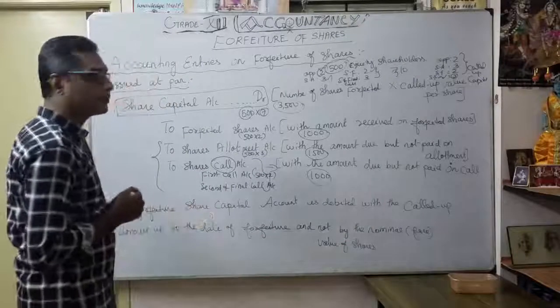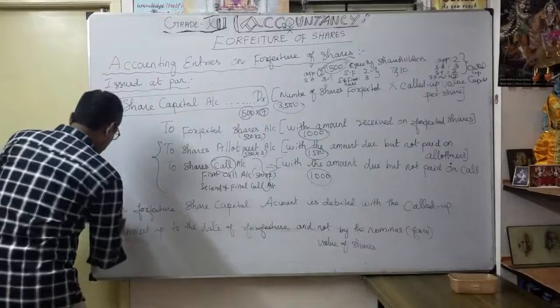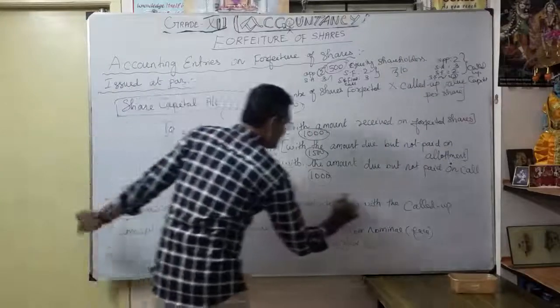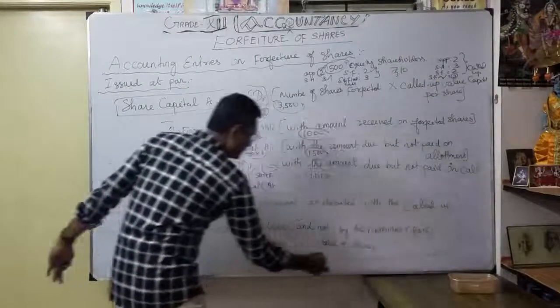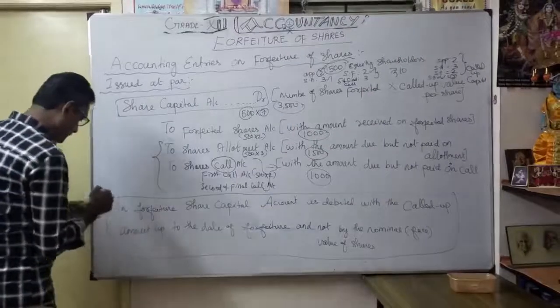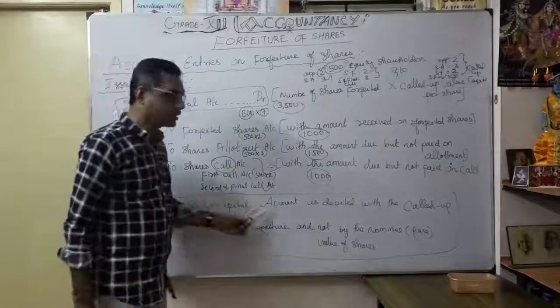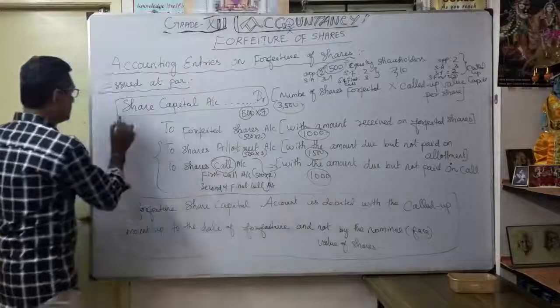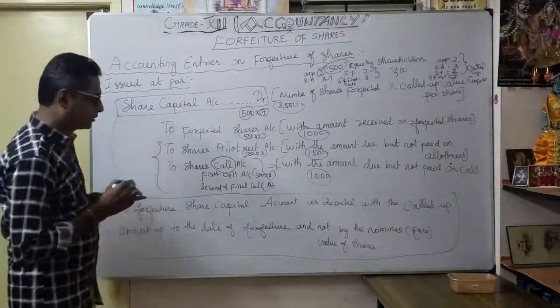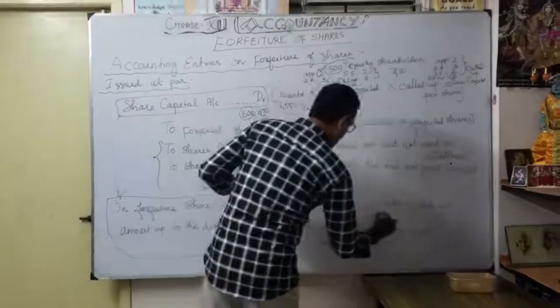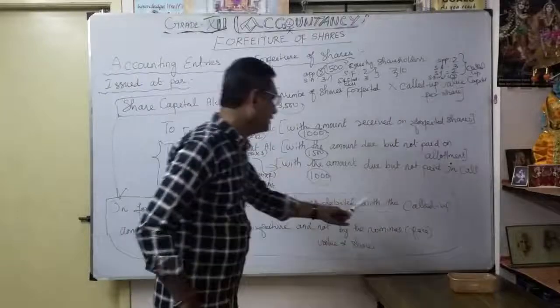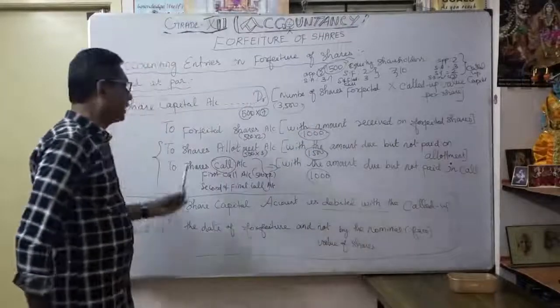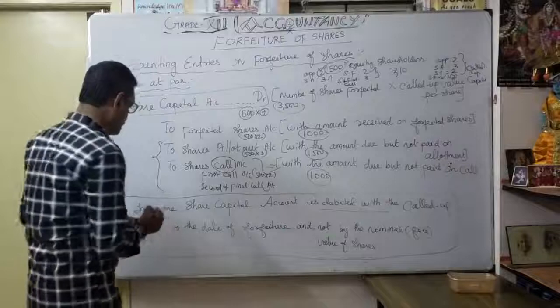Here, a very important point is this. On forfeiture, this point is very, very important. On forfeiture, share capital account is debited. How debited? Debited with the called up amount up to the date of forfeiture.